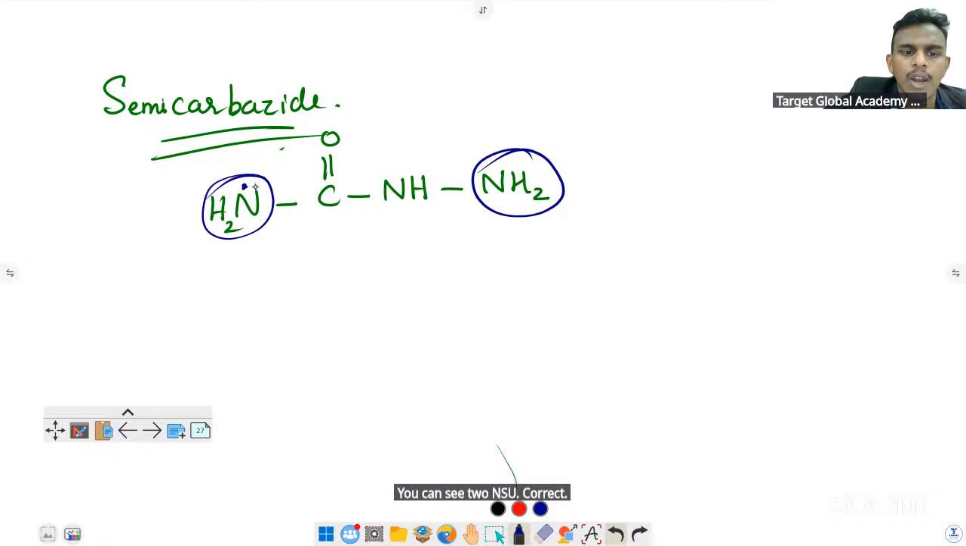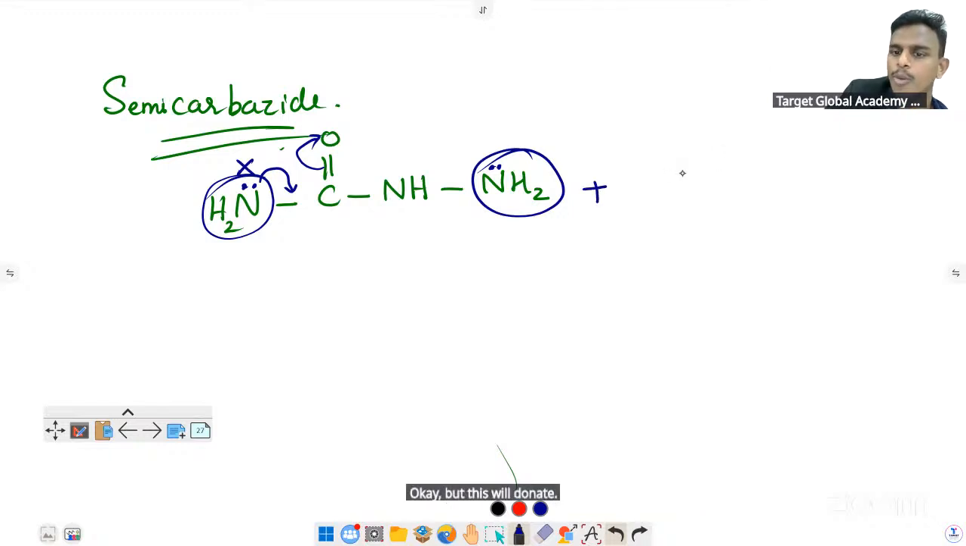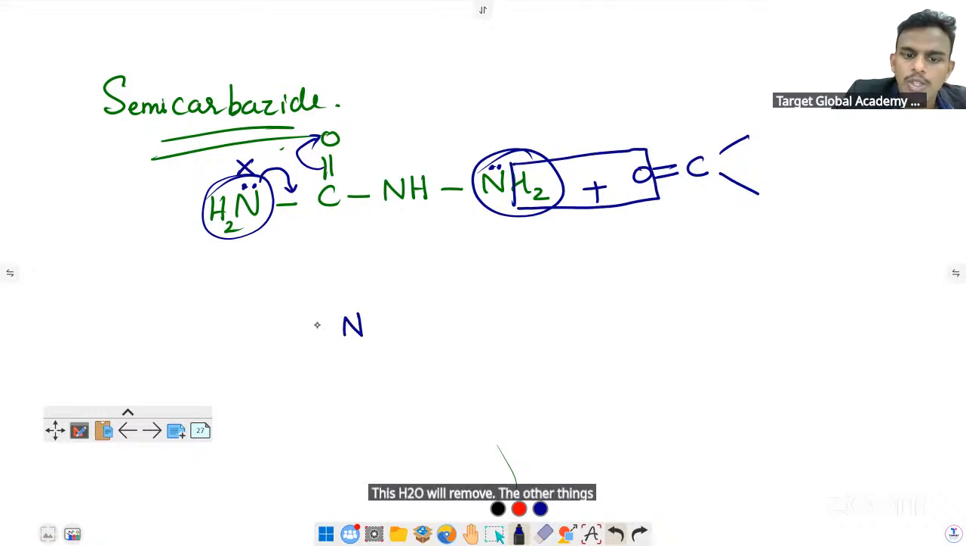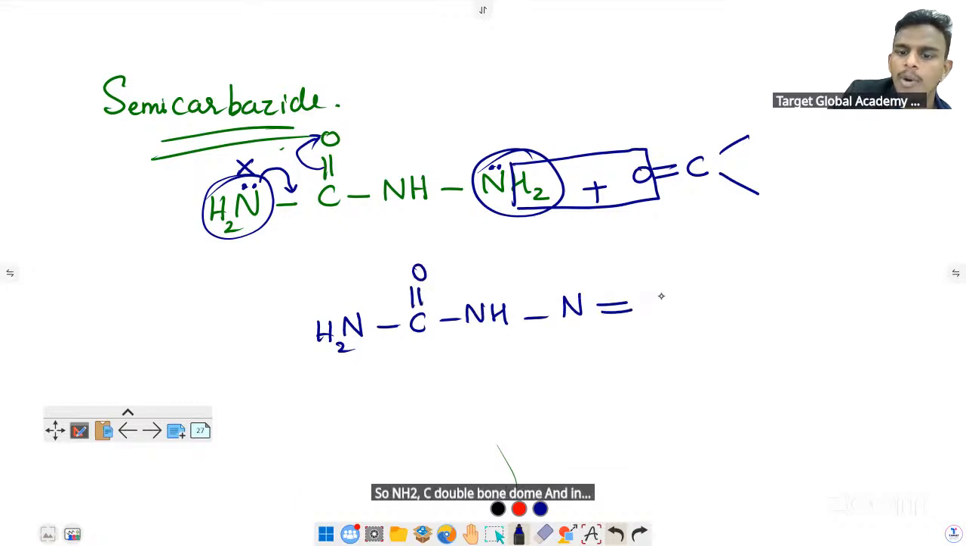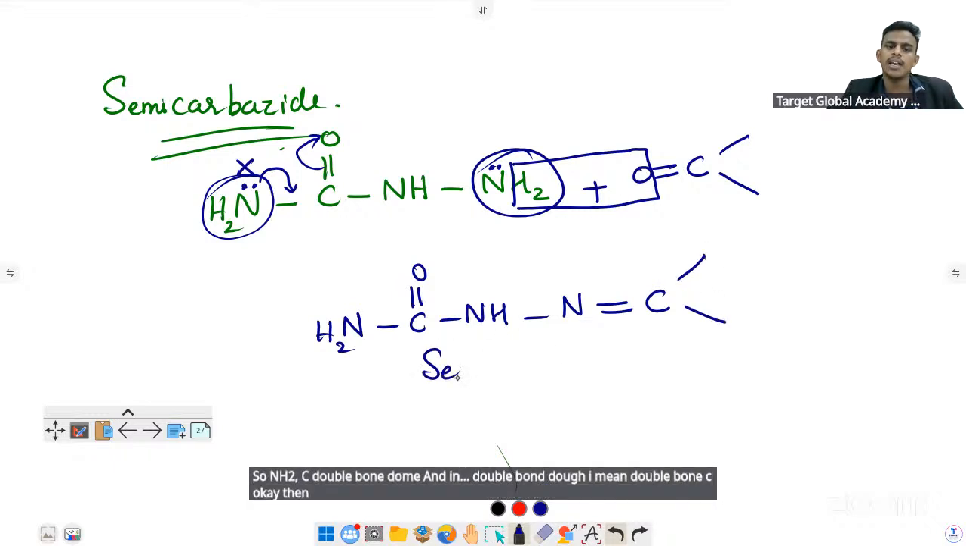You know, NH2 groups contain a lone pair of electrons, but this will not donate. Many times asked, give reason. Why is one NH2 group in semi-carbazide not ready to donate its lone pair of electrons? Because it is in resonance with CO. But this will donate. When you react with a carbonyl compound, either aldehyde or ketone, this H2O will be removed and the other parts can join together. So NH2, C double bond O, NH, N double bond C. Okay, then this is known as semi-carbazone.